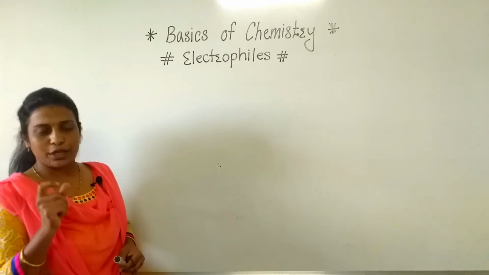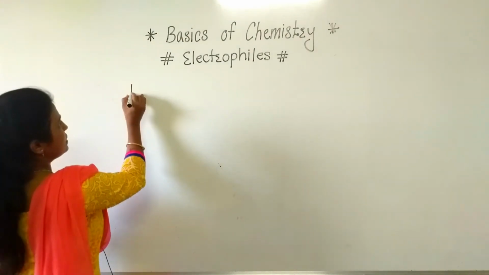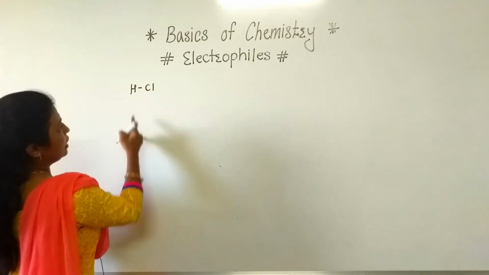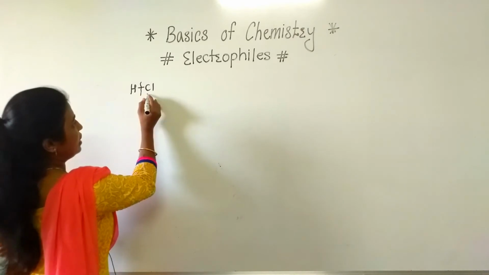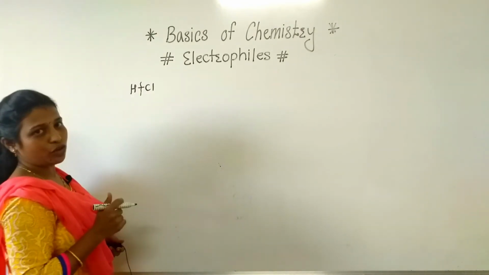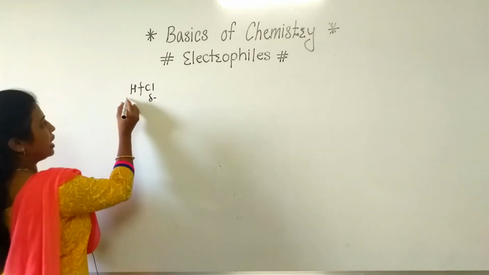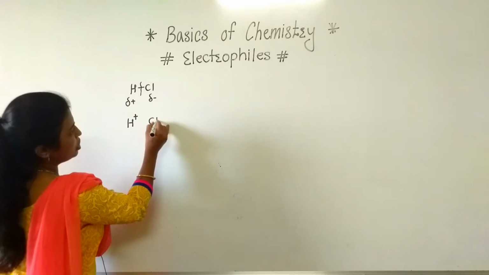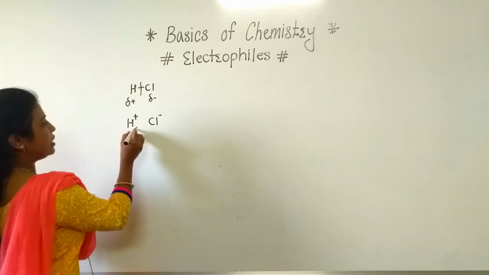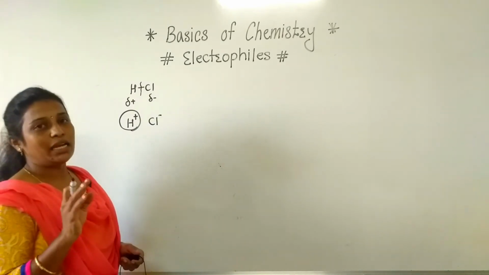Lastly, one important point we are going to discuss, and that is, if we consider HCl, when that bond gets broken, what will happen? Here chlorine, which is more electronegative, will carry partial negative charge and hydrogen will carry partial positive charge. Means here after dissociation we will get like that. In this HCl, hydrogen will behave as an electrophile.